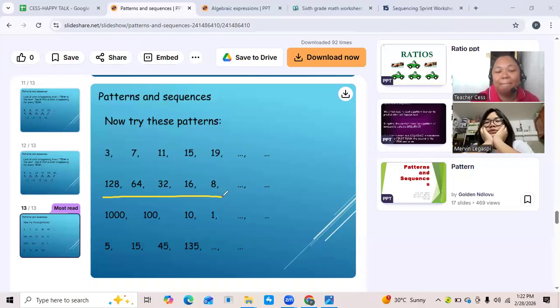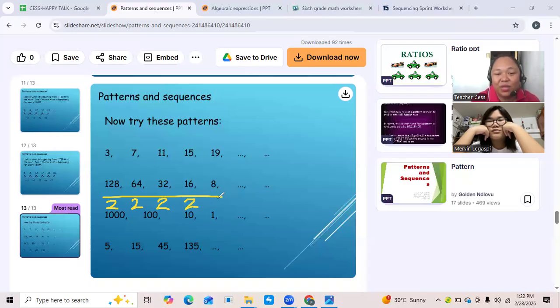Are you sure? I think that is division because the number become a half of the first number. So it means they are dividing by 2. They are divided by 2. 128 divided by 2 becomes 64. 64 divided by 2 become 32. 32 divided by 2 becomes 16. Divide by 2 again, become 8.